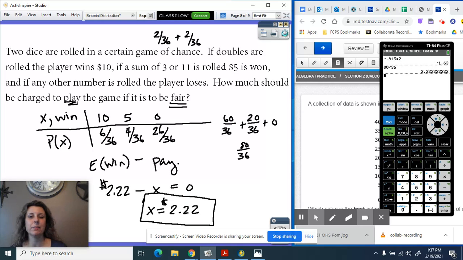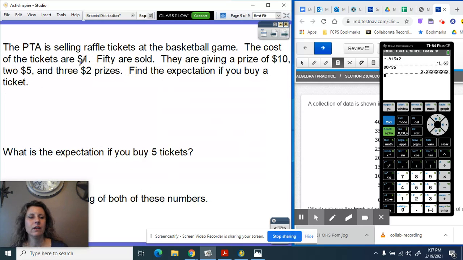Okay, the last example, we have the PTA is selling raffle tickets at the basketball game. The cost of the tickets are $1. 50 are sold. They are giving a prize of $10, 2 $5 prizes, and 3 $2 prizes. Find the expectation if you buy a ticket. I'm going to set this one up according to gain.